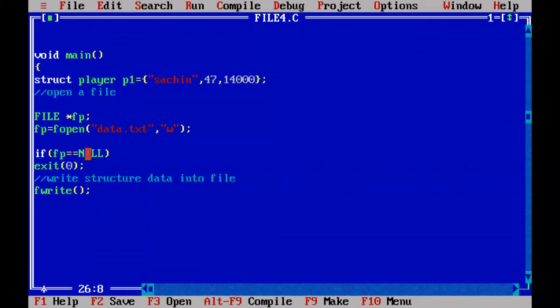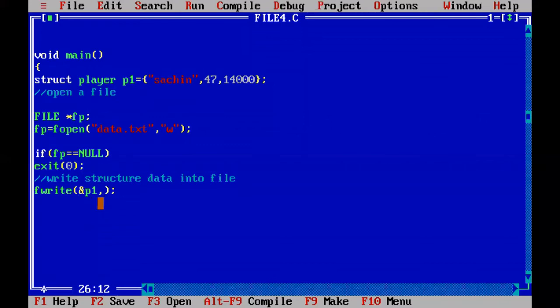The first argument, the address of the structure variable. What is the structure variable? Structure variable is P1. That P1 contains the structure data Sachin 47 and 14,000. So we have to give the address of P1. How to represent address of P1 structure variable? Address of P1, comma.